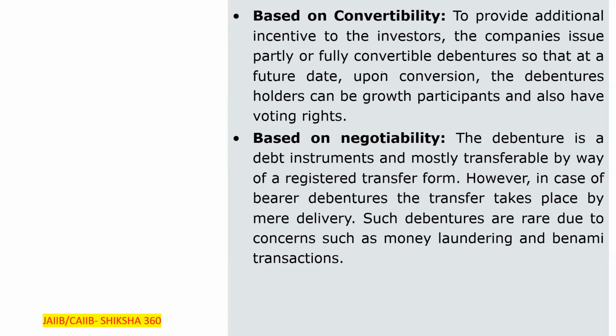So based on convertibility, to provide additional incentive to investors, companies issue partially or fully convertible debentures, so that at a future date, upon conversion, the debenture holders can be growth participants and can also have the voting rights. This is one of the features of debentures.